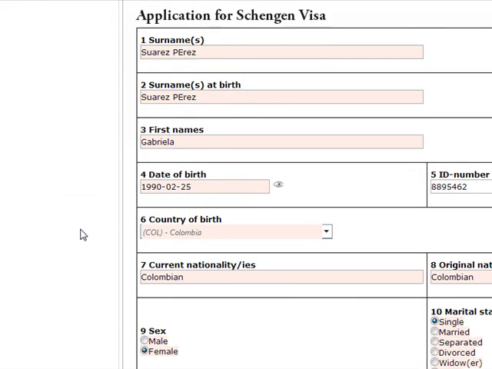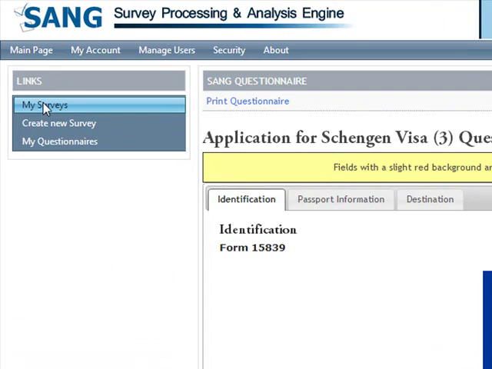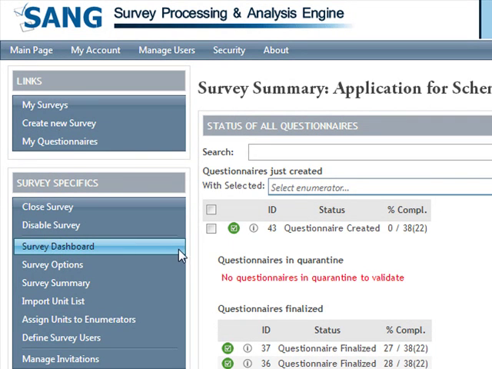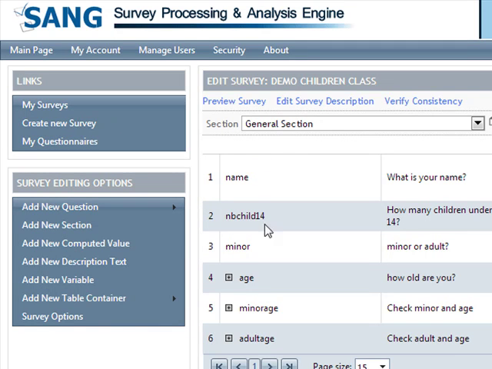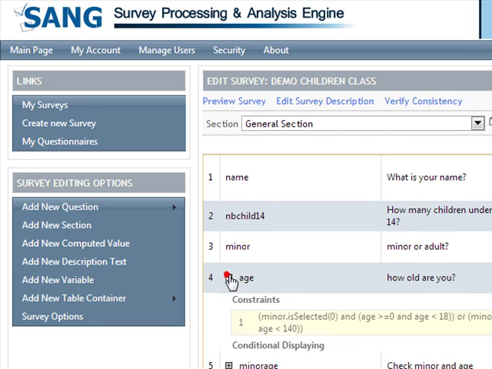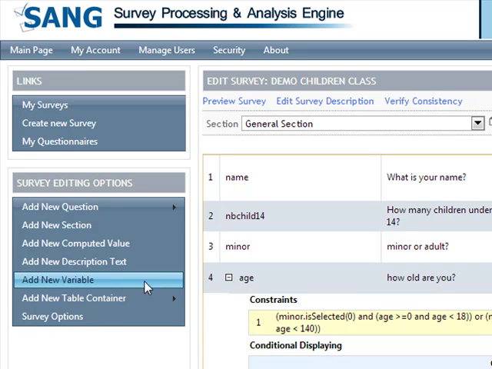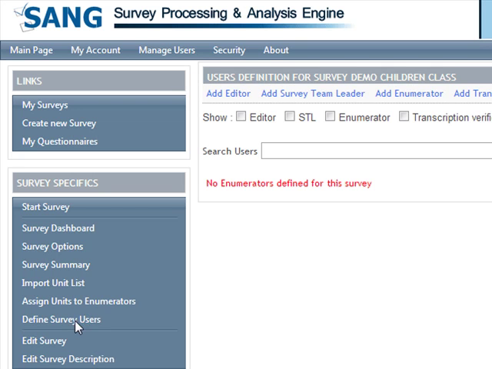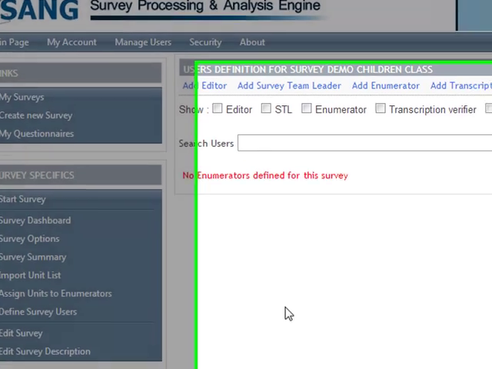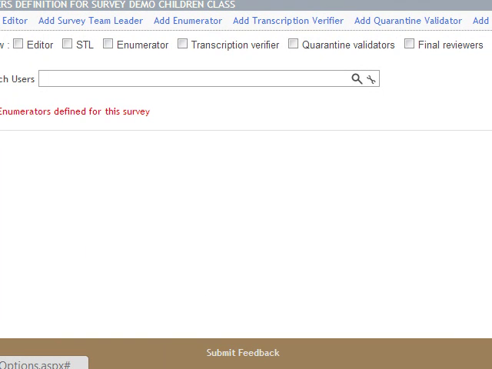SANC offers many more features, but I have tried to show you its core objective, data reliability. We have seen two strategies for this: constraints and survey roles. For each of these strategies, SANC offers different tools to be used in the survey building and data capture processes. Thank you very much.